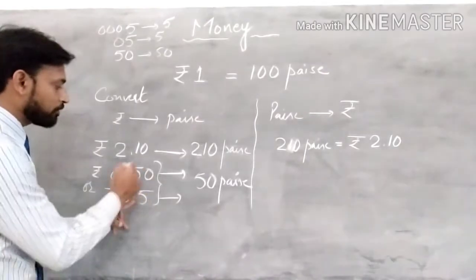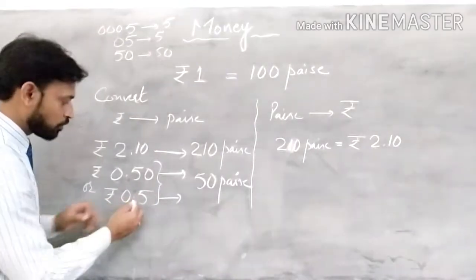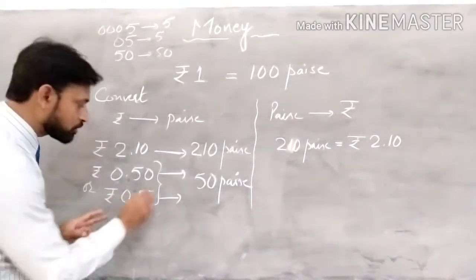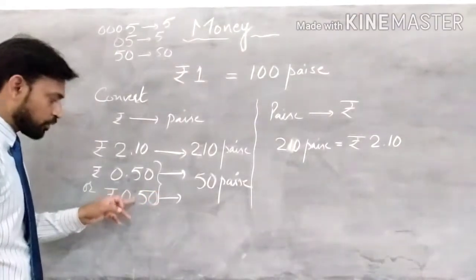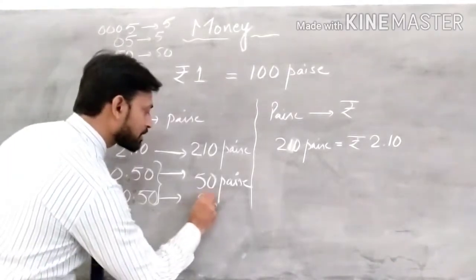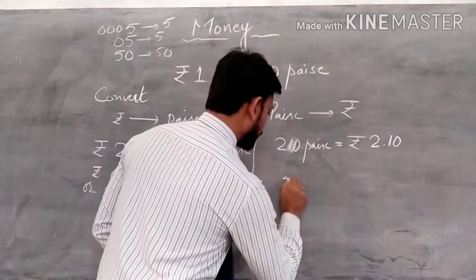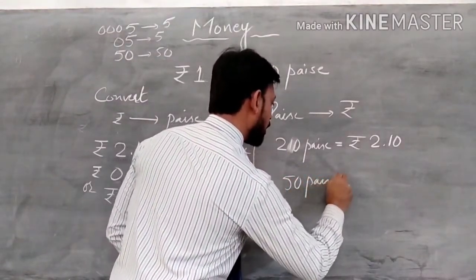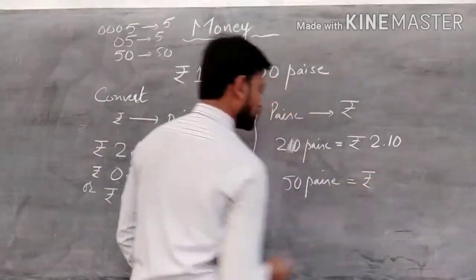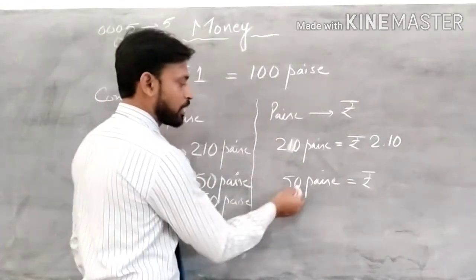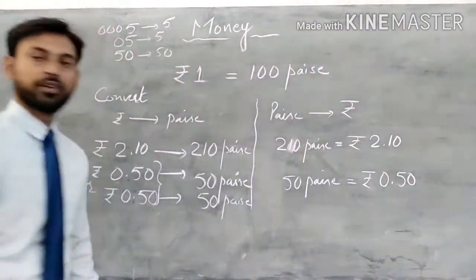Always remember, we have to write the paise side in 2 digits. So we will always use 2 digits after the decimal. If you remove the decimal point, you will get 50 paise. Is that clear? One more, here if you see 50 paise, you will write rupees, and after 2 places, put the decimal point. 1, 2. So 0.50. This is 50 paise.